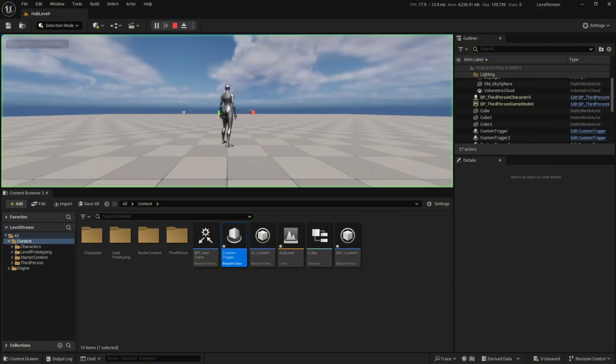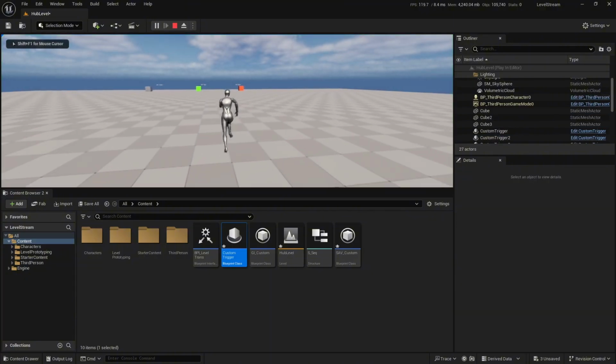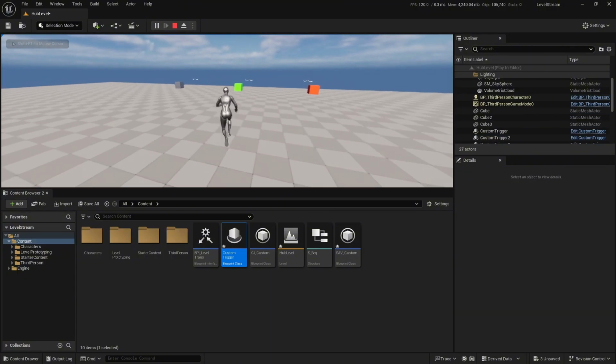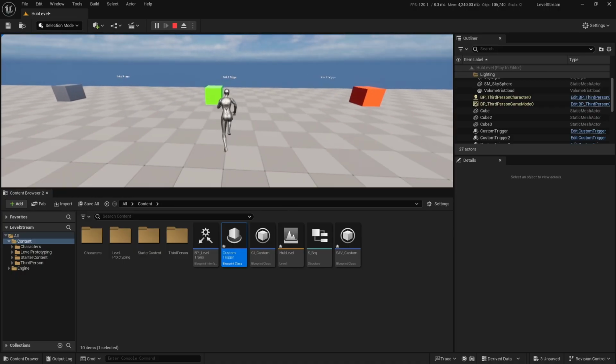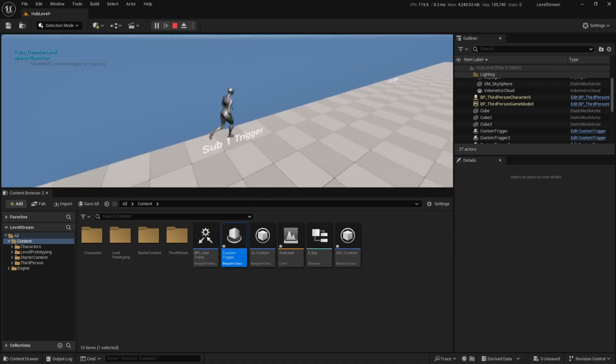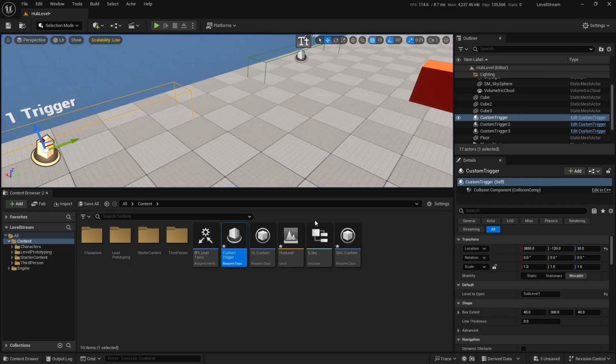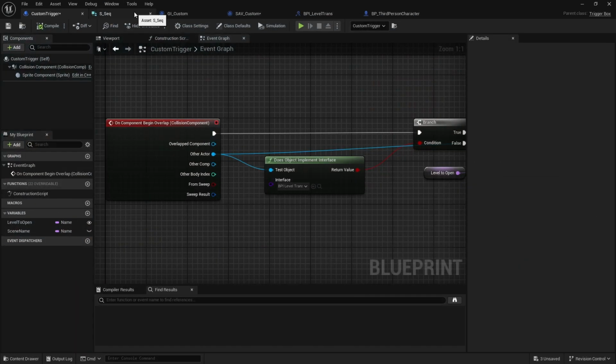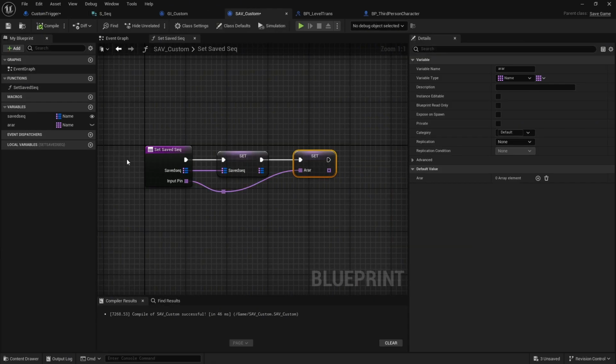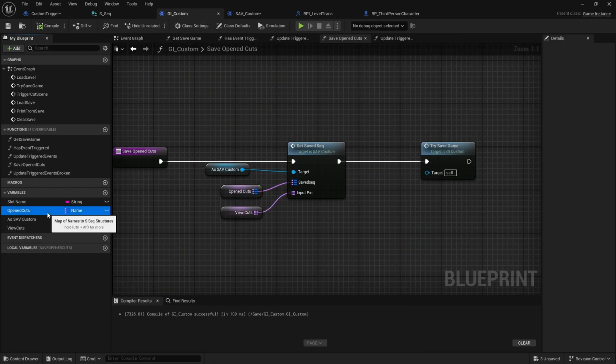If I escape, I press play again. I press 2 to load my game. And we walk over these. It's not going to give us the cutscene again because we've saved that array. So just a little something I wanted to kind of go over here today. Because I know a lot of times we like to overcomplicate things. But we didn't need to make a map here at all, really.